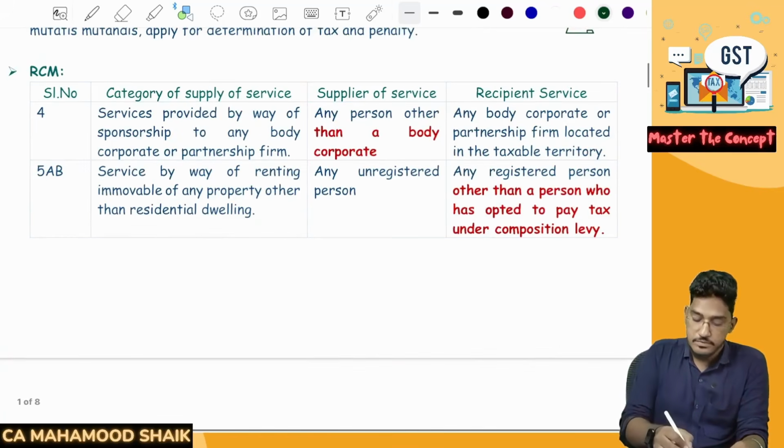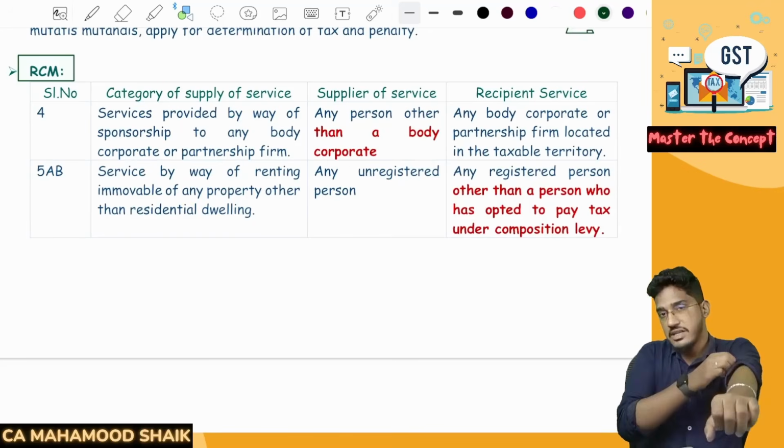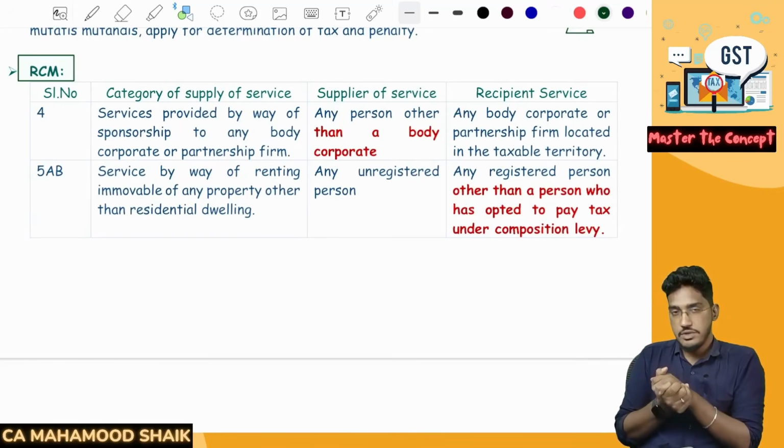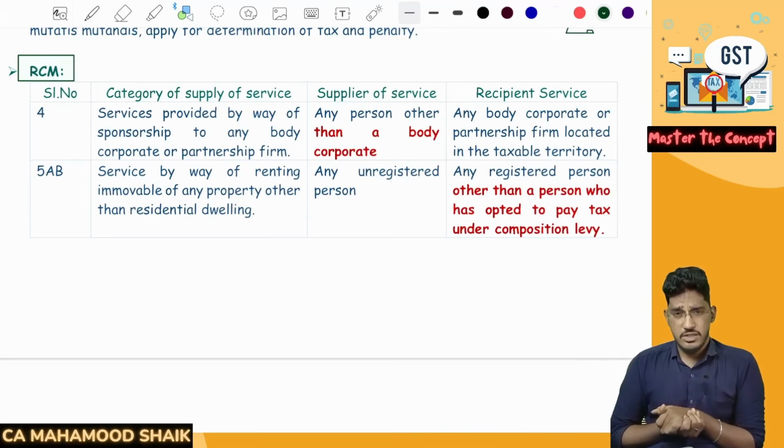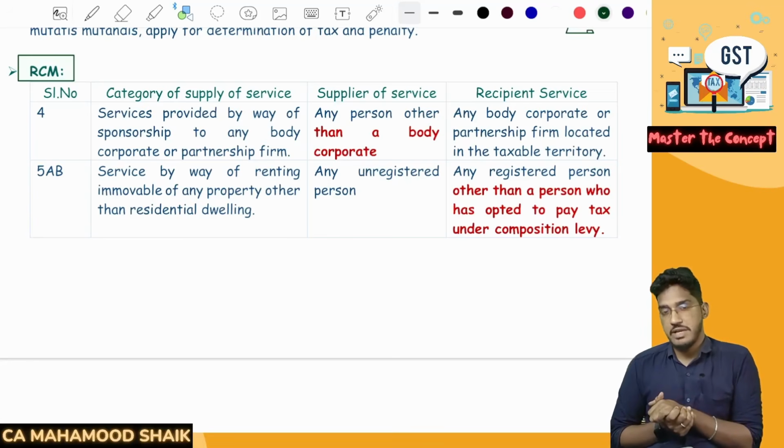You can ignore it. Now, in the existing RCM provisions, if you all are aware, in the charge of GST, we have understood a list of services. Mainly we have concentrated on the services. We have understood a list of services where tax will be required to be paid on reverse charge mechanism.